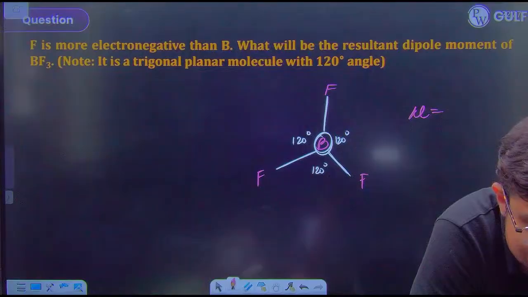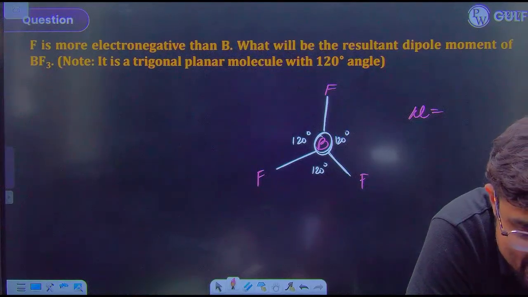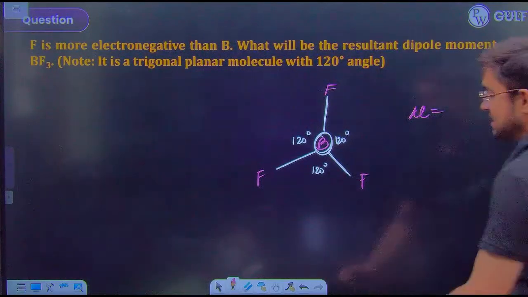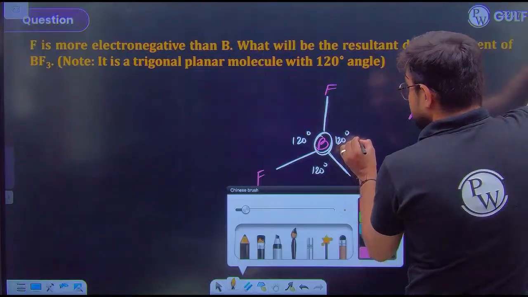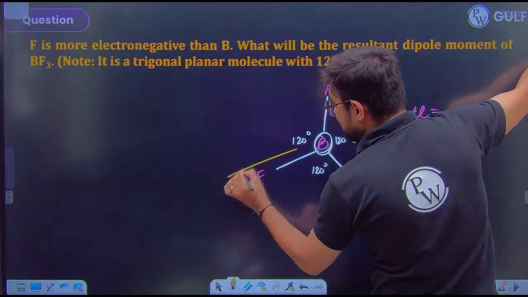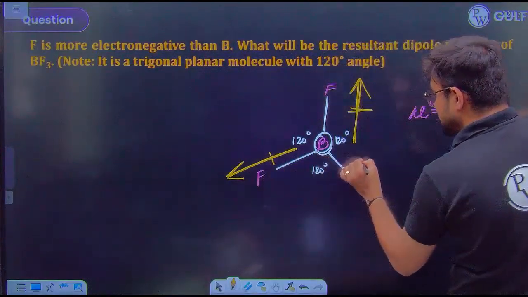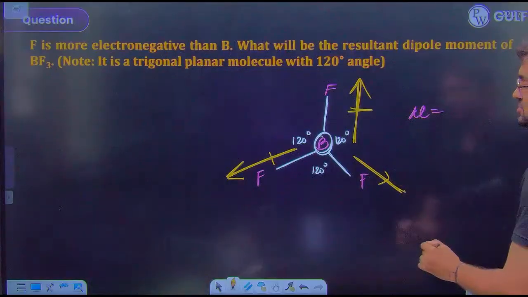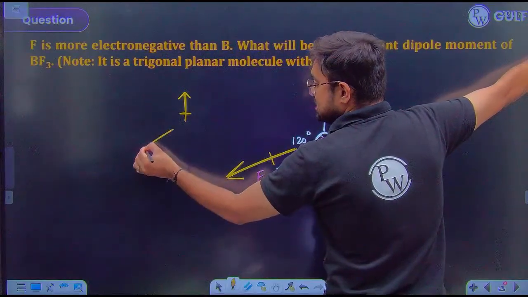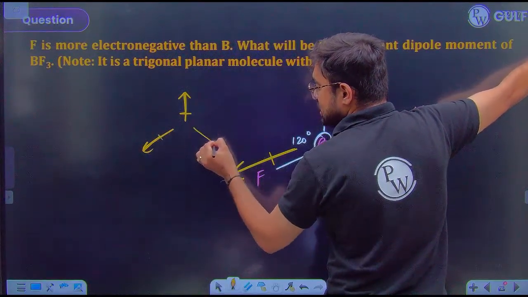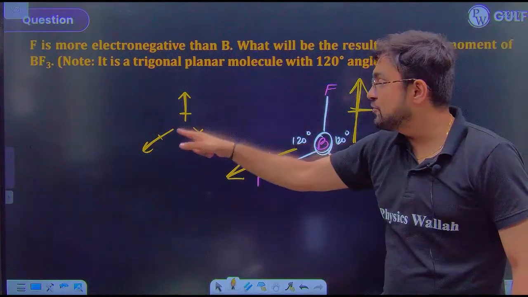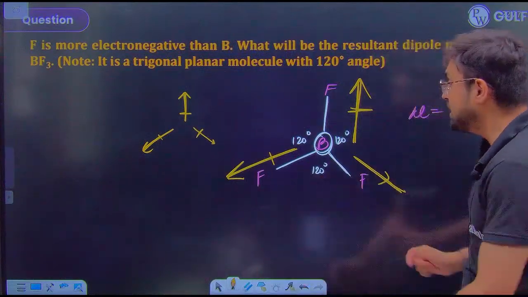Not getting this. Beta, it will be non-polar. Just check now. This fluorine will keep the dipole here, but this fluorine will take the electron in this direction, and this fluorine will take the electron in this direction. Everyone is moving in the opposite direction because of the bond angle of 120 degree.